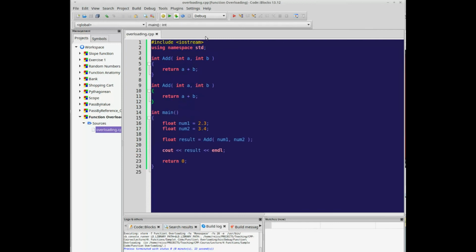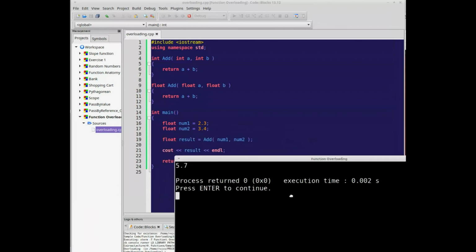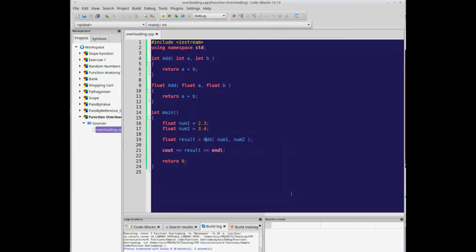Our add function doesn't work for floats. But we can overload the function, and that means we use the same function name. We just differentiate them by what kind of parameters they use. So now we can do this, and it will add it properly. Now when you're overloading functions, the main thing to remember is the parameters have to be different in some way.